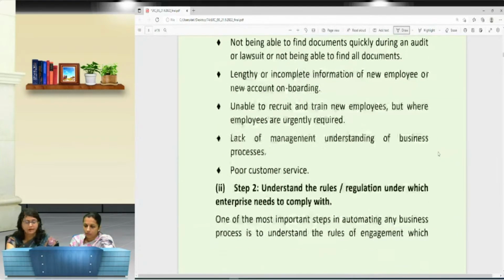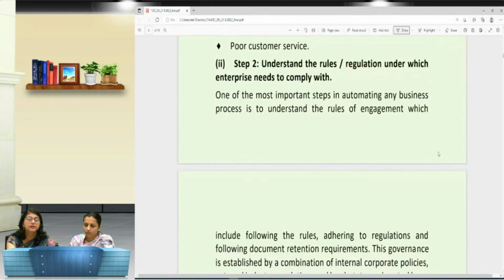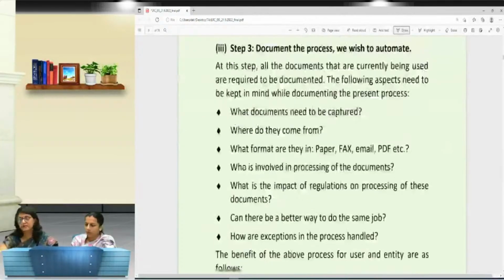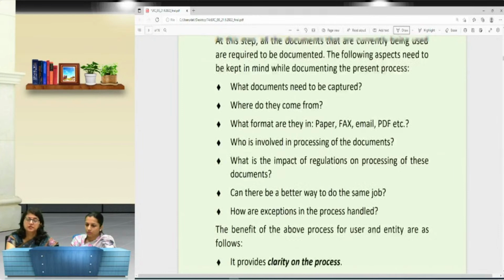And likewise, you have the second step, that we need to understand the rules and regulations. Like in this case, we have the Wages Act. When we have the Wages Act, how the salary of the employees will get calculated, that regulation I need to put in while automating. What time a person is entering, what time the person is going out, whether it's a half day. So that salary calculation part also needs to be understood based on the rules and regulations applicable to a particular process. This way we see that we have 8 subpoints, and you cannot say that step 3 will precede step 1.